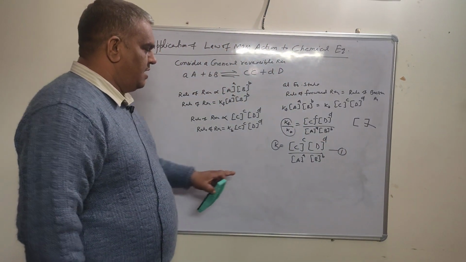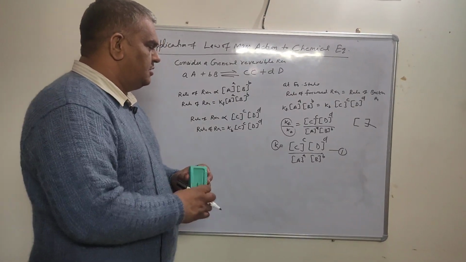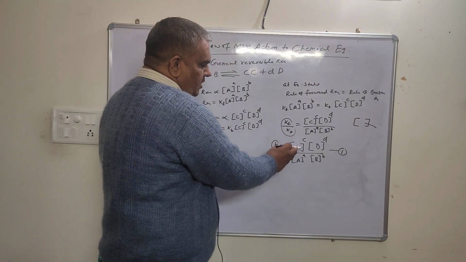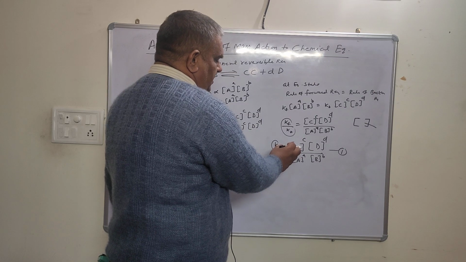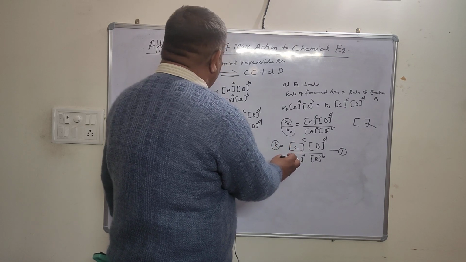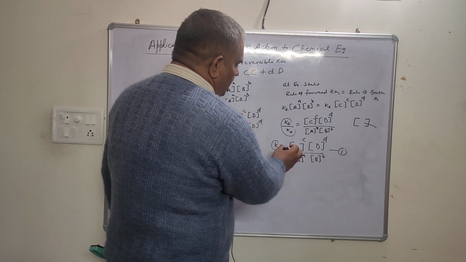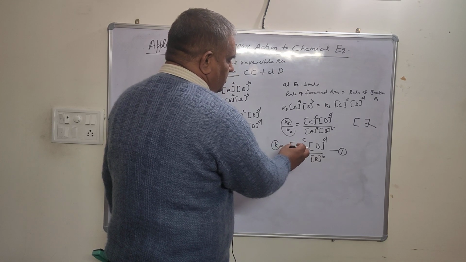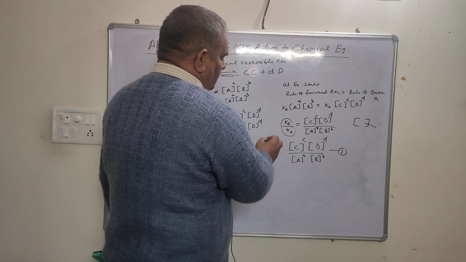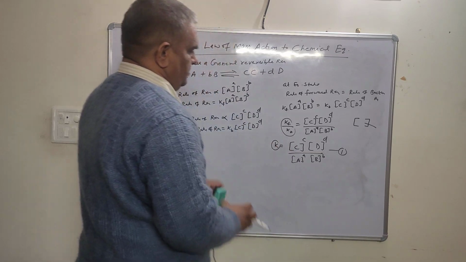It states that at a given temperature, the ratio of the molar concentration of the product to the molar concentration of reactant, with each concentration term raised to power equal to its coefficient, has a constant value which is called the equilibrium constant.